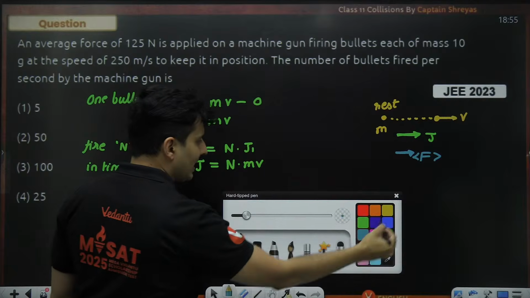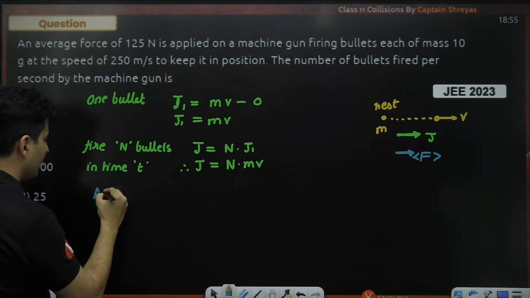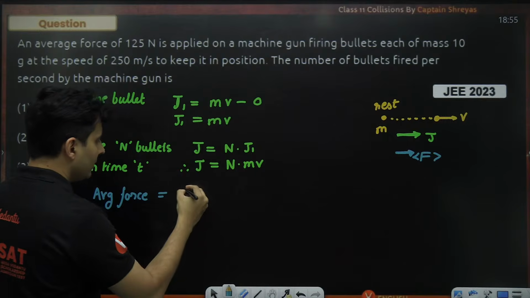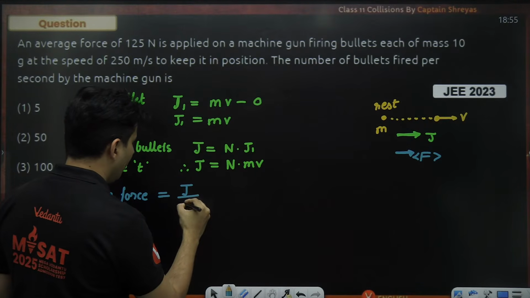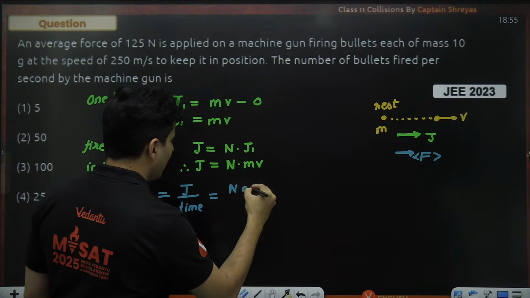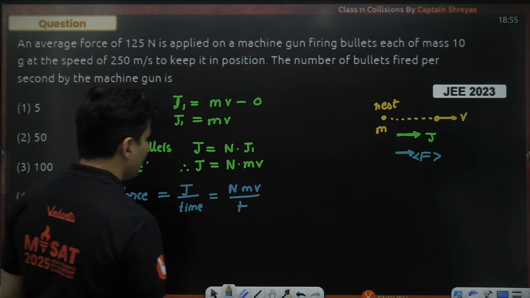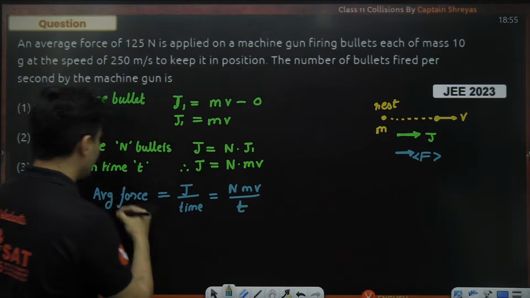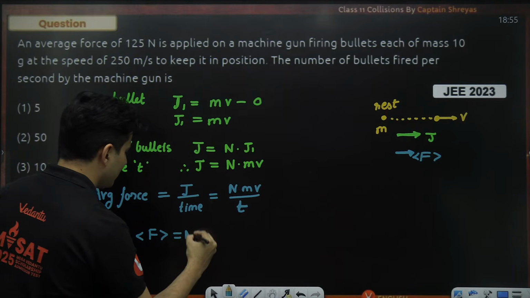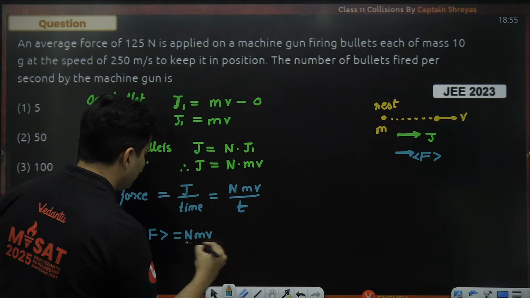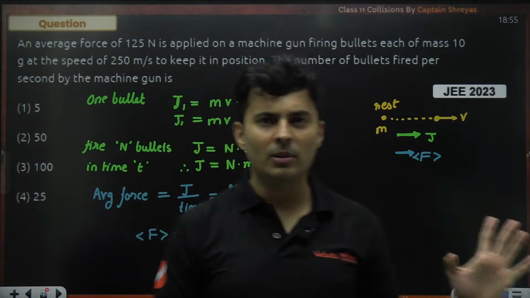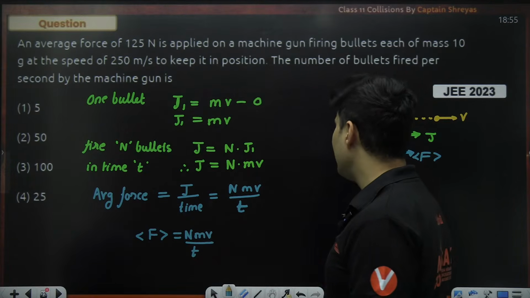Once I know the impulse, we can figure out the average force. The average force acting on it will be that impulse upon that particular time. Impulse is nmv and time is t. That's my solution. Average force is nmv divided by t. If you remember this formula, most of the problems will get solved. Here n by t is asked.